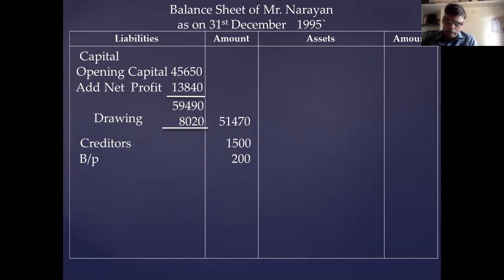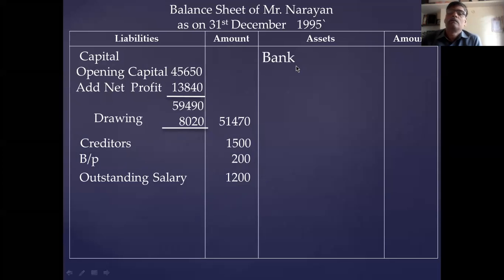Bills payable rupees 200. You take the bills payable account closing balance and creditor account closing balance. Then you take the outstanding salary, whatever is given in the adjustment or from the P&L account. Outstanding salary 1,200. These are the liability items.